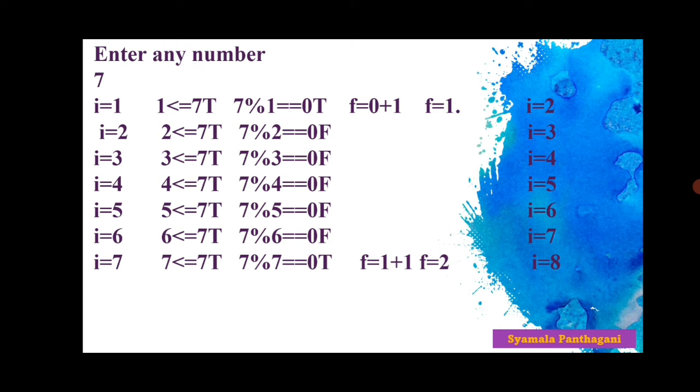Now come to the next statement. Already f is equal to 1. Now add another one. f is equal to 1 plus 1, that is equal to f is equal to 2. Means here we have only two factors. 1 divides 7 and 7 divides 7. These are the only two factors. That's why it increments the value of f.